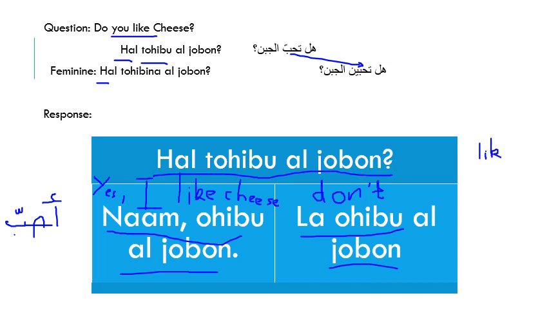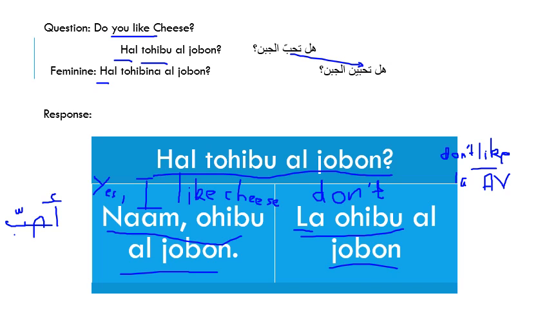And whenever we have an action verb in the sentence, we have to use la before this action verb. What's the action verb in the sentence? It's like. So here I said don't like. I need to put the word la before this action verb. So it starts with la, and like means أحب الجبن. So it's لا أحب الجبن.